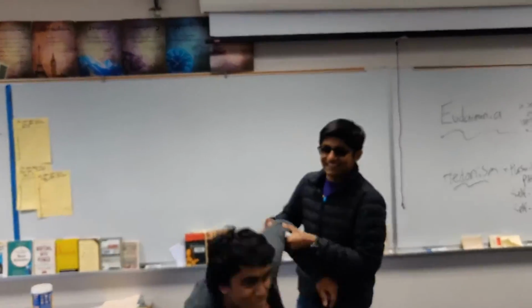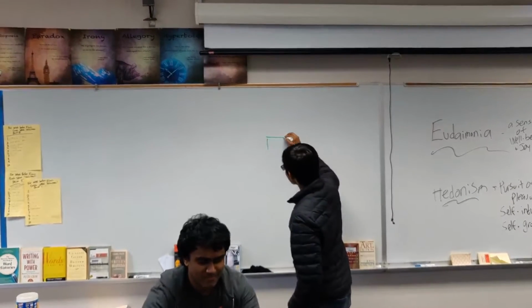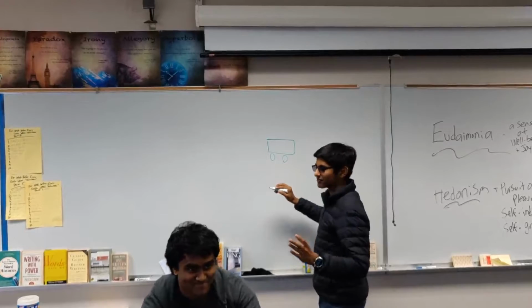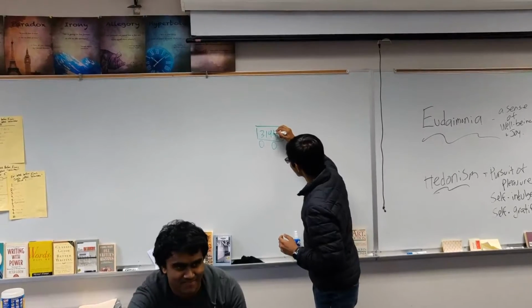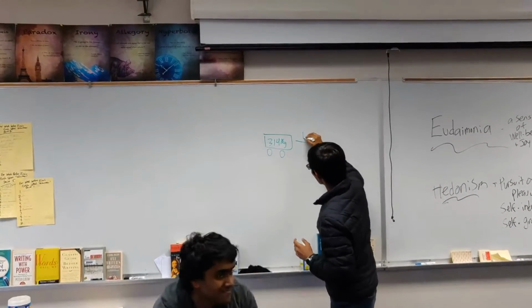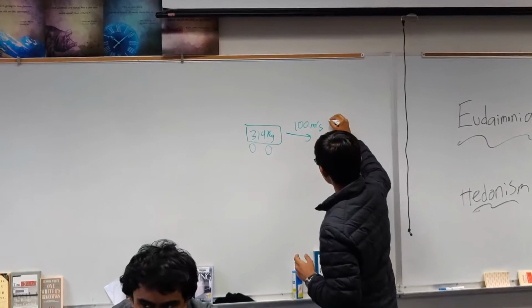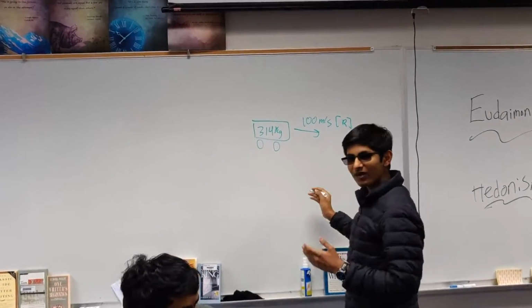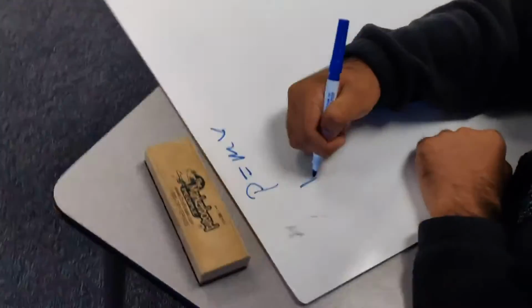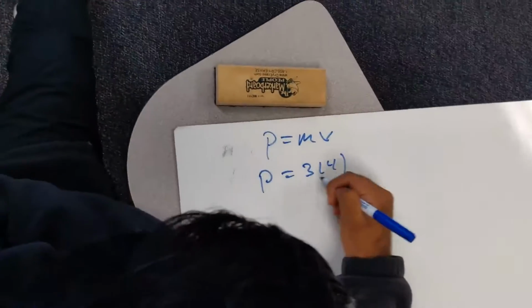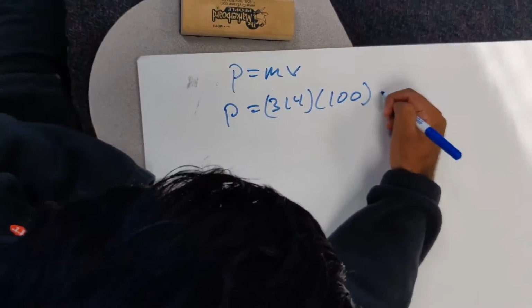Can I see an example of momentum in action? Let's say D-Sauce is driving a car of mass 314 kilograms, and this is moving at 100 meters per second to the right. What is the momentum of this car? So I'll just apply the formula. P is equal to mv. P is equal to 314 times 100.